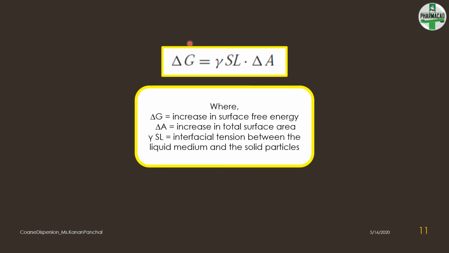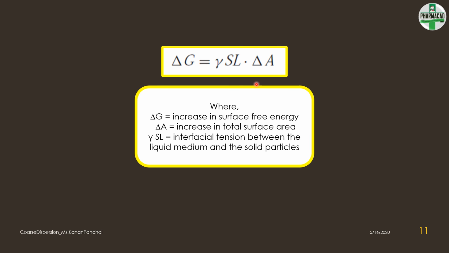So, an increase in work or surface free energy delta G is brought about when a solid is divided into smaller particles. Thus, there is a consequent increase in the total surface area given by delta A.